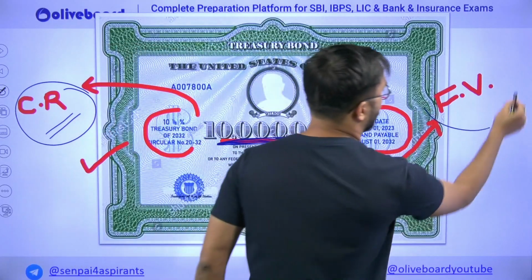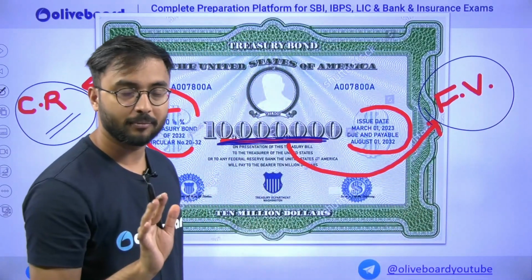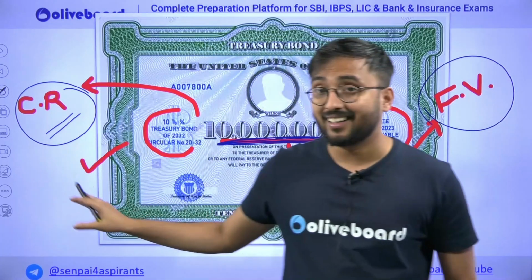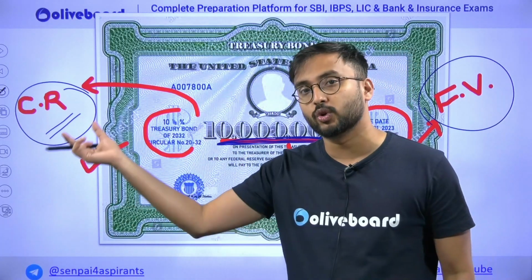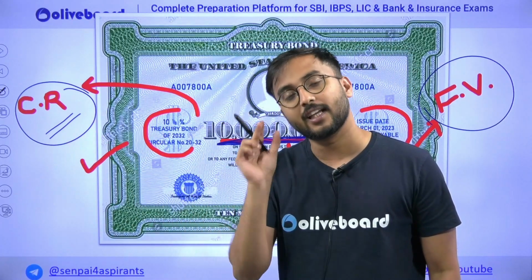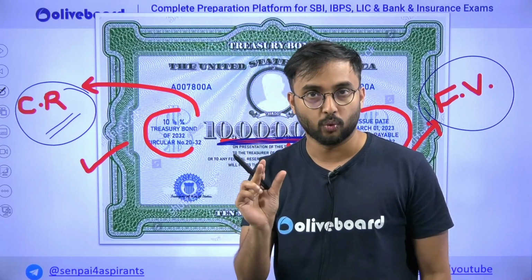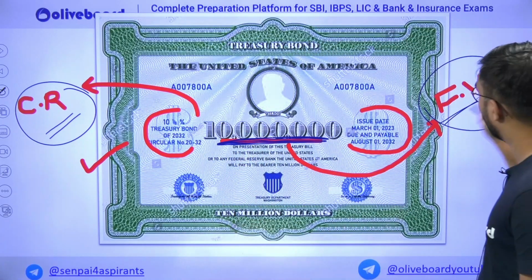The value of the money or the sum which is written on your bond, that is called face value. Now understand very carefully. Simple. The girl in our previous example gave 100 rupees to the company. So 100 rupees is your face value. Okay, 100 rupees is your face value.